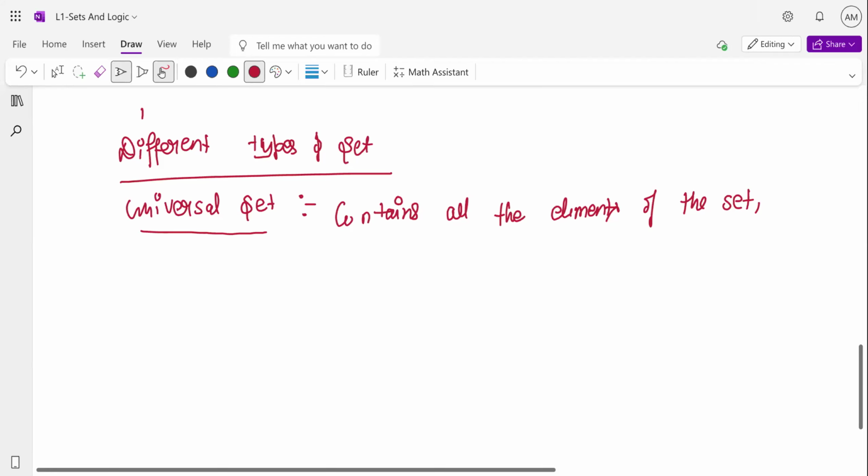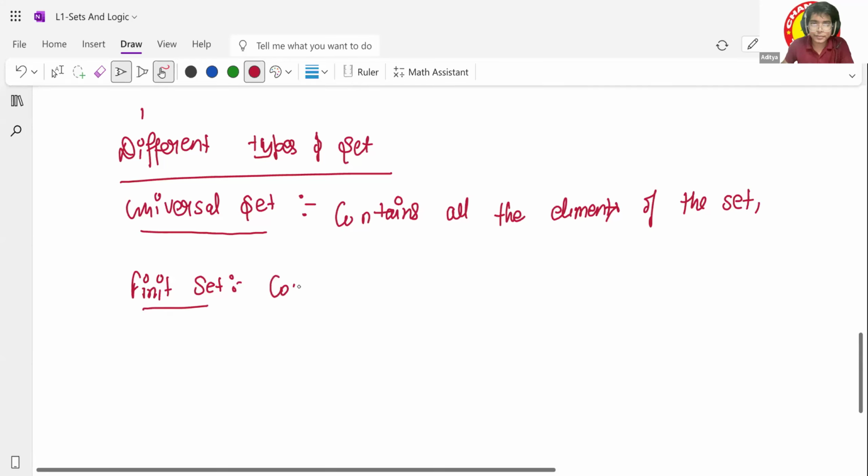If we take a few things from the universal set and put them in one set, it's a finite set. Basically, finite means it should have a countable number of elements, so that at least I can count. So the next one is finite set. Countable elements should be there.